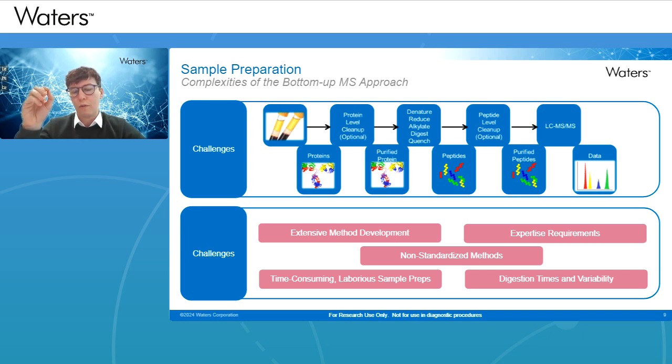So what you could do here is you're evaluating different aspects of the method. There's extensive method development usually involved in something like this, which requires a lot of expertise to a certain extent, particularly when it comes to use of antibodies for capture of proteins and peptides. And a lot of these methods don't tend to be standardized.